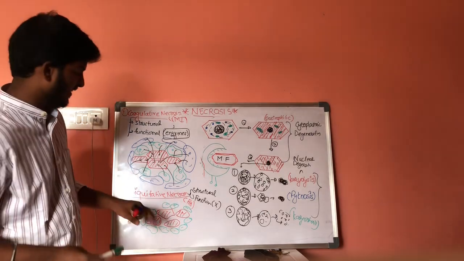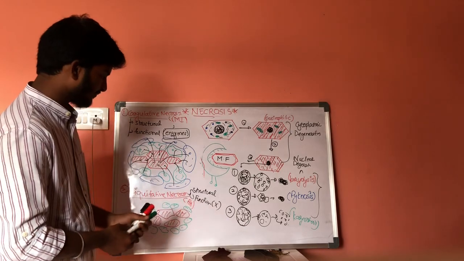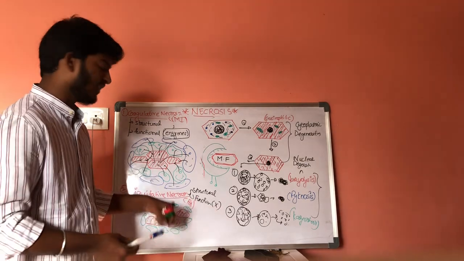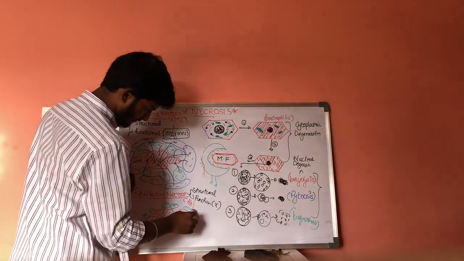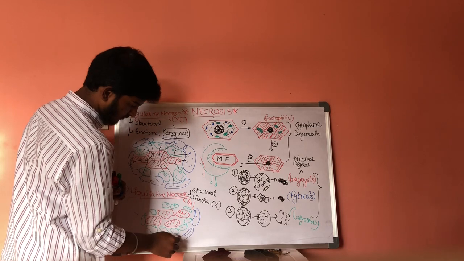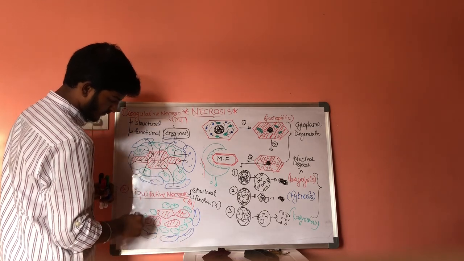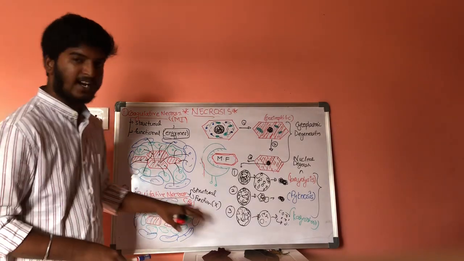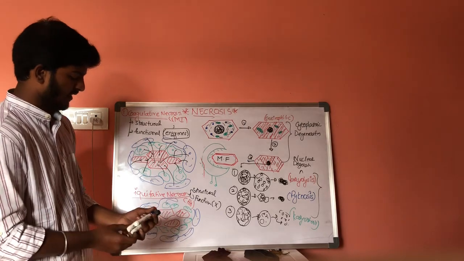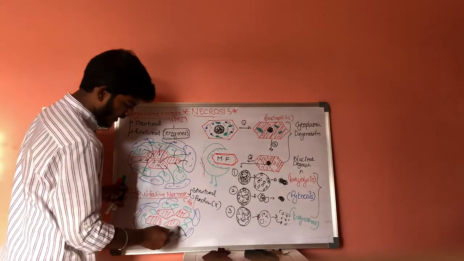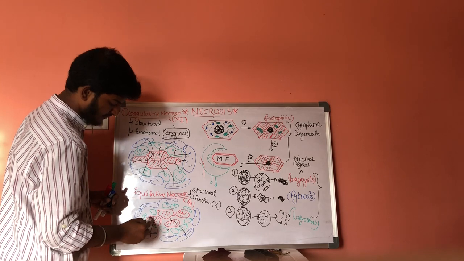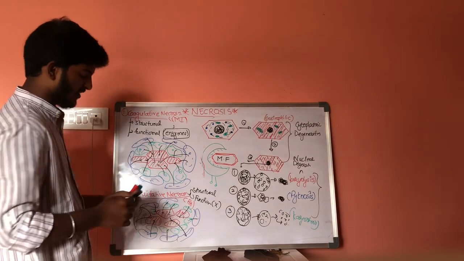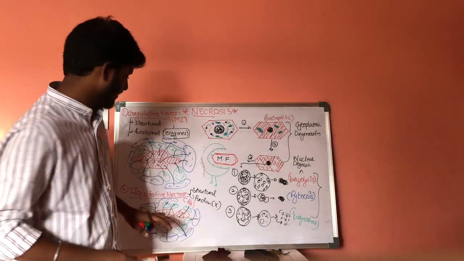Whenever the neutrophils are attracted, they will produce a special type of agent which will attract the macrophages towards it. Now the macrophages are brought to this area with the help of chemical mediators. They will kill these necrotic cells. This is also liquefactive necrosis.